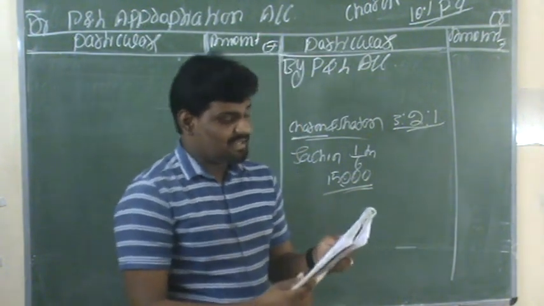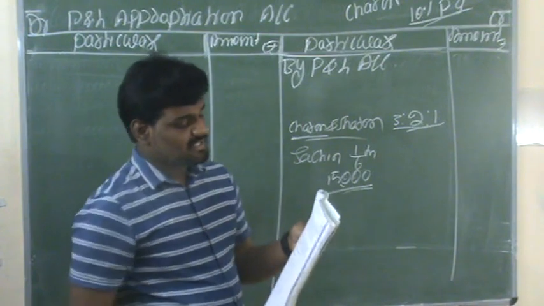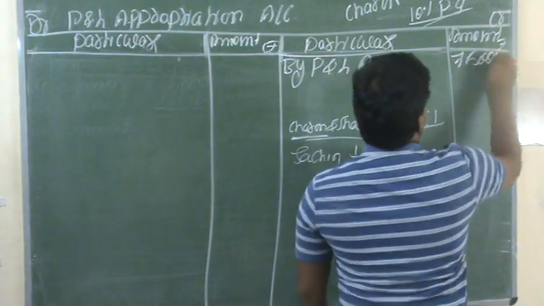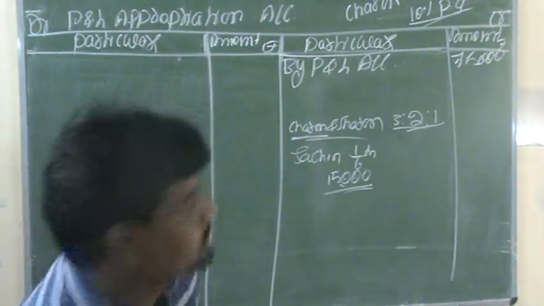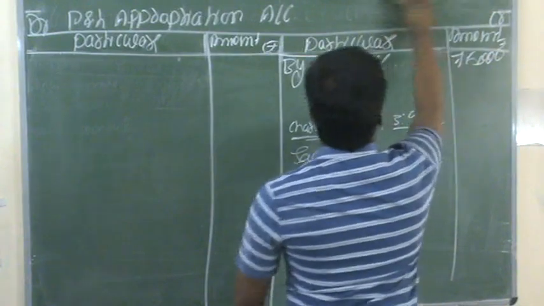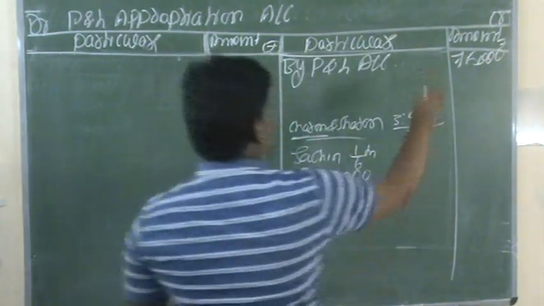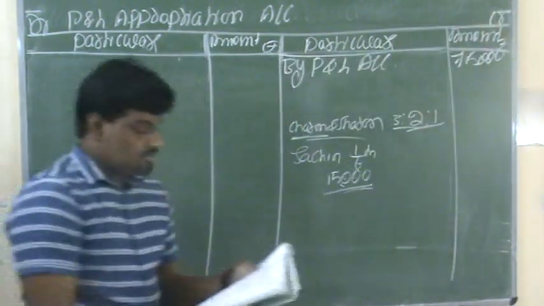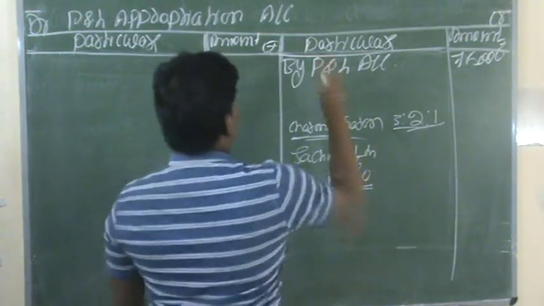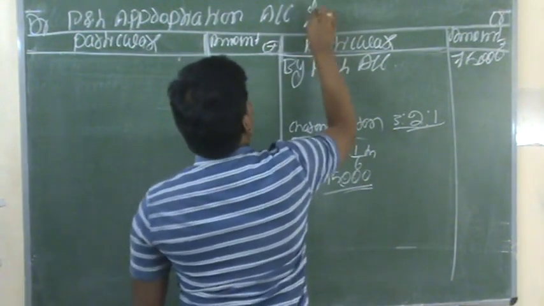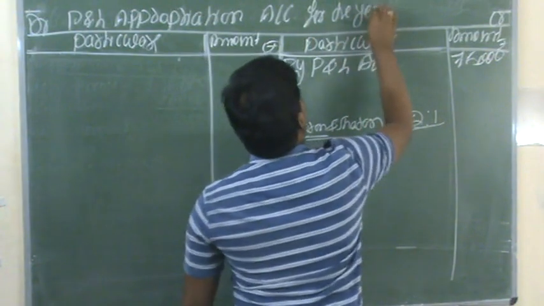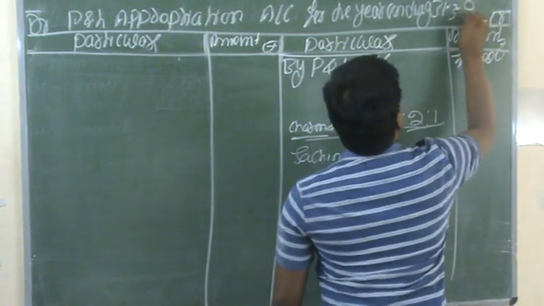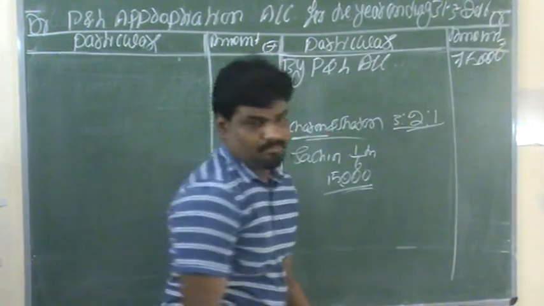The profits for the year ending March 31st, 2016 amounted to rupees 75,000. In this question they have specified the date.